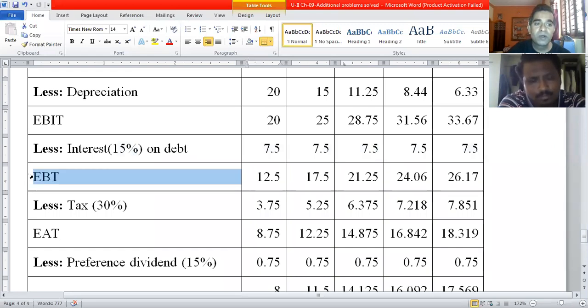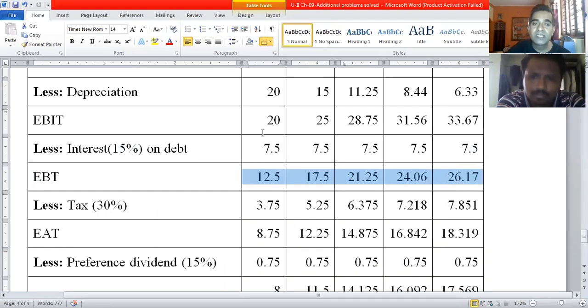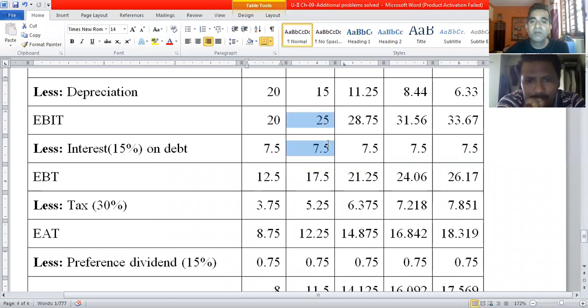So the difference amount we get is earnings before taxes, the taxable income. Taxable income, 20 minus 7.5 is 12.5 million rupees in year 1. 25 minus 7.5, 17.5 million rupees. In year 3, 28.75 minus 7.5 is 21.25 million rupees.